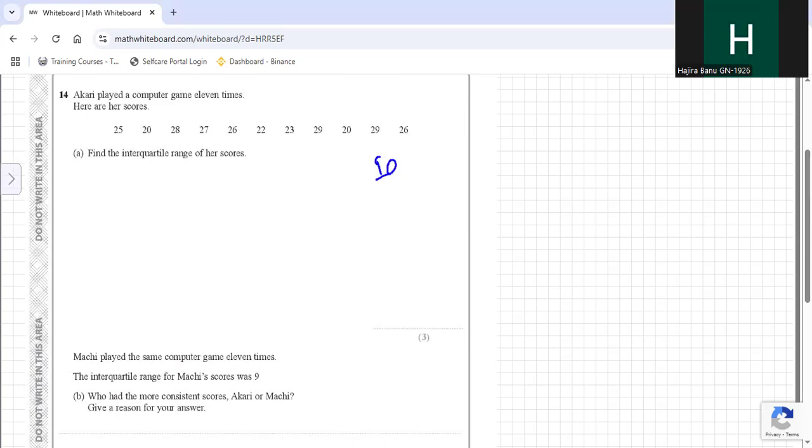Interquartile range is upper quartile minus lower quartile. So first you will arrange these numbers in ascending order. So if I arrange this in ascending order: 20, 20, then 22, 23, 25, 26, 26.